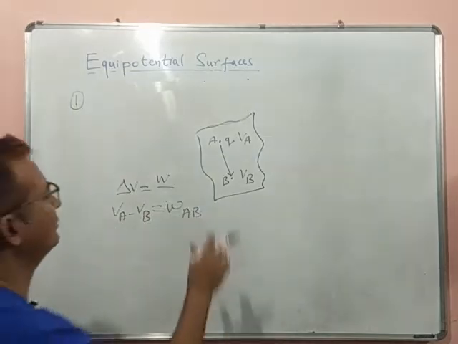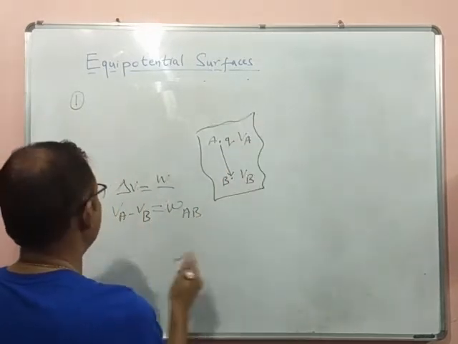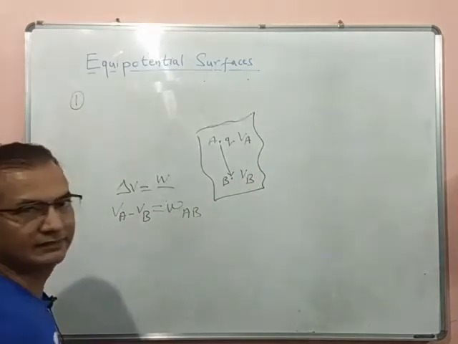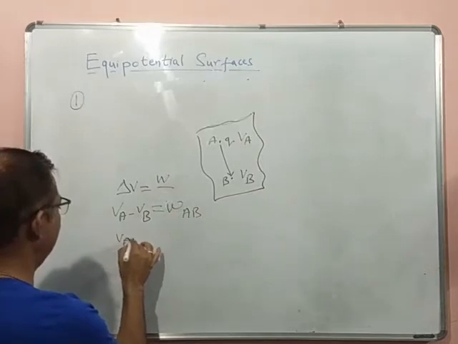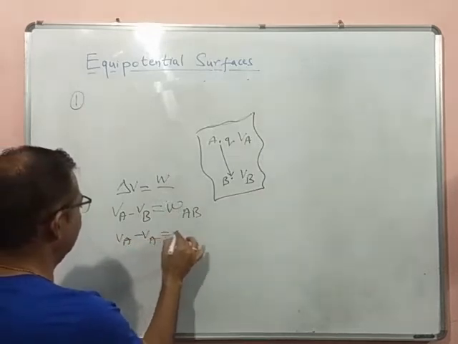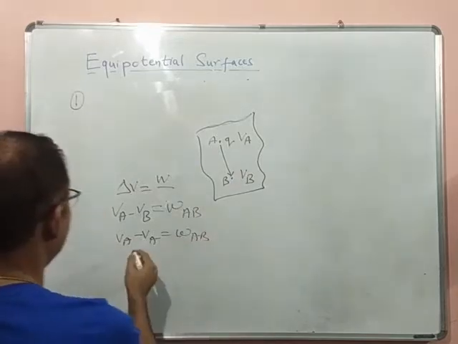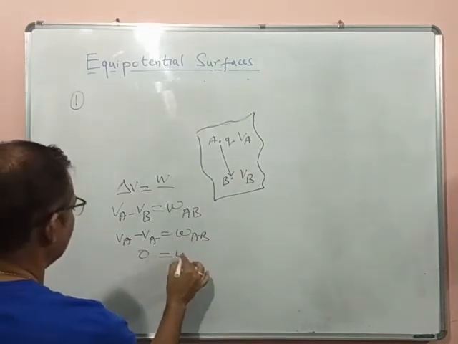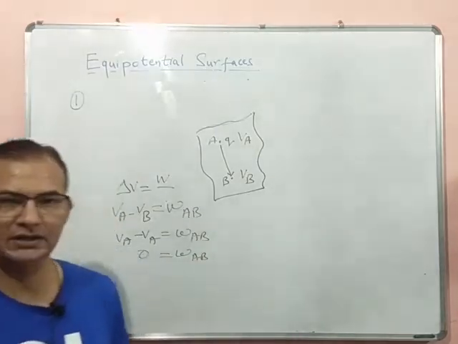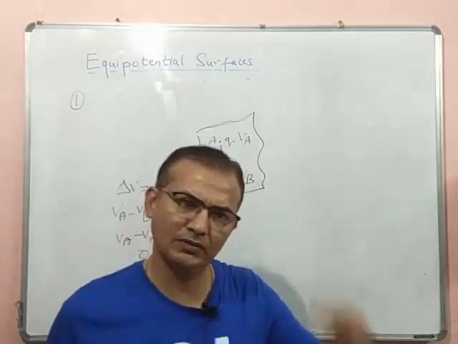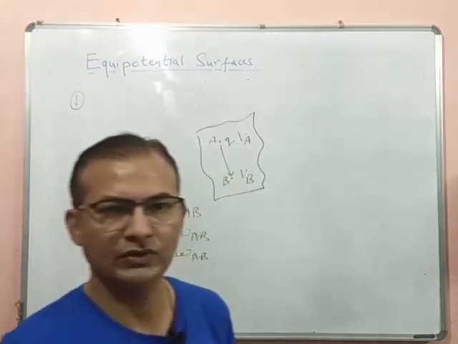Now you know that on an equipotential surface the potential will remain the same. So VA is equal to VB. So VA minus VB is equal to the work done in moving a charge from one point to the other. This becomes 0. So the work done in moving a test charge from one point to the other on an equipotential surface is 0. So the second point is,